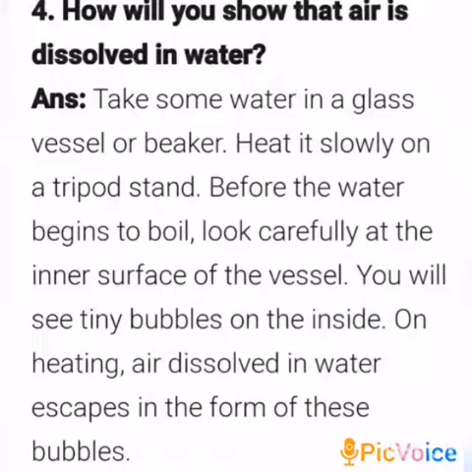Then fourth question, children. How will you show that air is dissolved in water? Answer. Take some water in a glass vessel or beaker. Heat it slowly on a tripod stand.